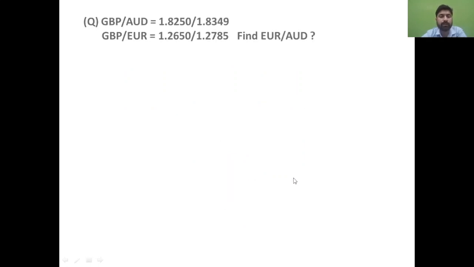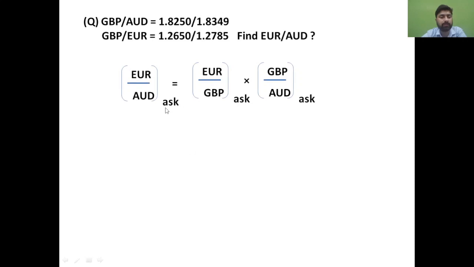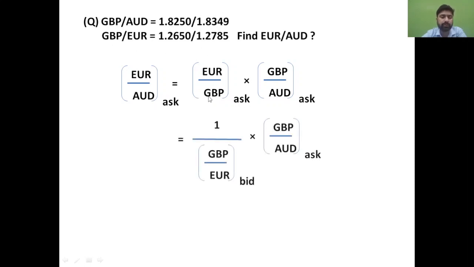Now similarly, in the same question, to find out the ask rate of the same currency pair, you write this formula again. GBP is once again in the numerator and denominator also. Now we have this information, GBP oblique Australian dollar ask price, right? But do we have this one? No, we don't, because we need to do some working on this to find out the actual ask price. So again we need to reverse this. Once you reverse that, this ask will get changed into bid. Previously bid got changed into ask, now ask will get changed into bid price.